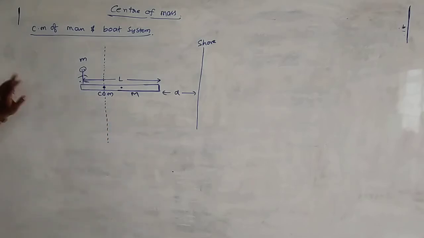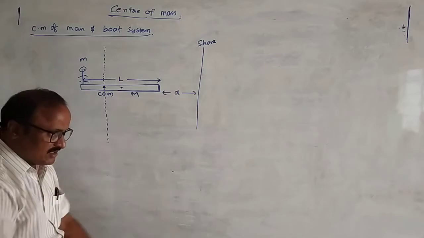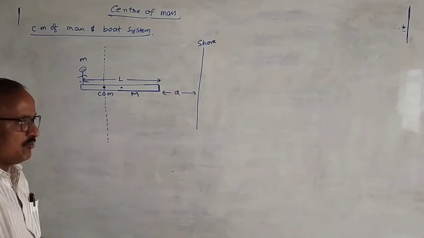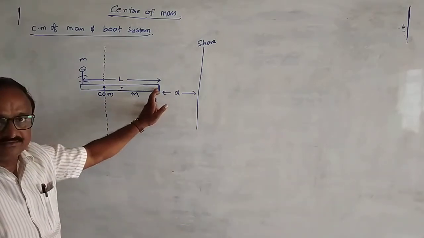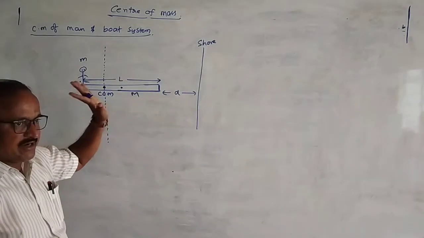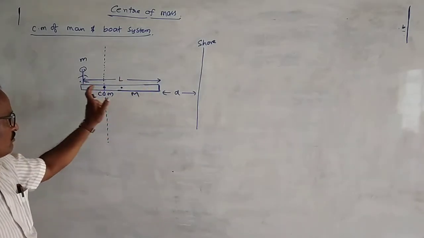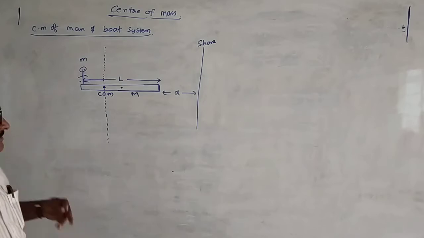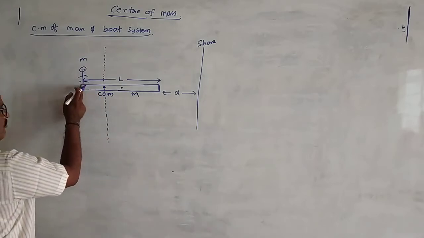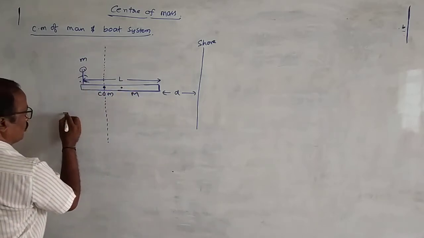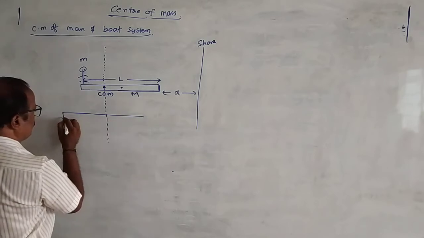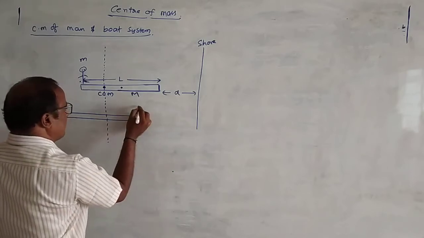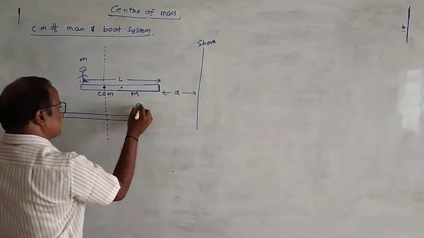Now let the man be running on the boat from one end to another end. While he moves like this, the boat should move in what direction? Opposite direction. As the person moves from one end to another, the boat moves in the opposite direction by some distance.